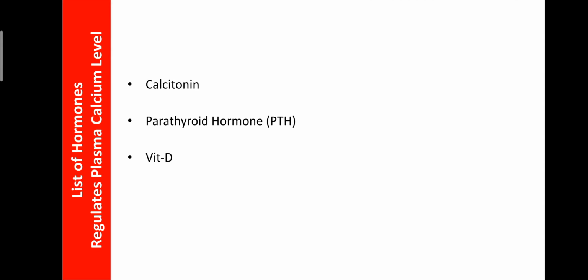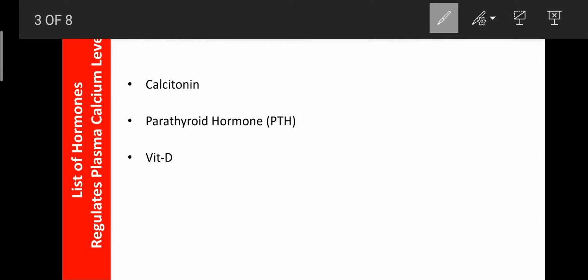Okay, so dear students, these are the three hormones. That is calcitonin. It is secreted from the parafollicular cells. Okay, it is also a hormone of the thyroid gland. So the thyroid gland has two types of cells. One is the follicular cell involved in the secretion of T3 T4, and another one is the parafollicular cells.